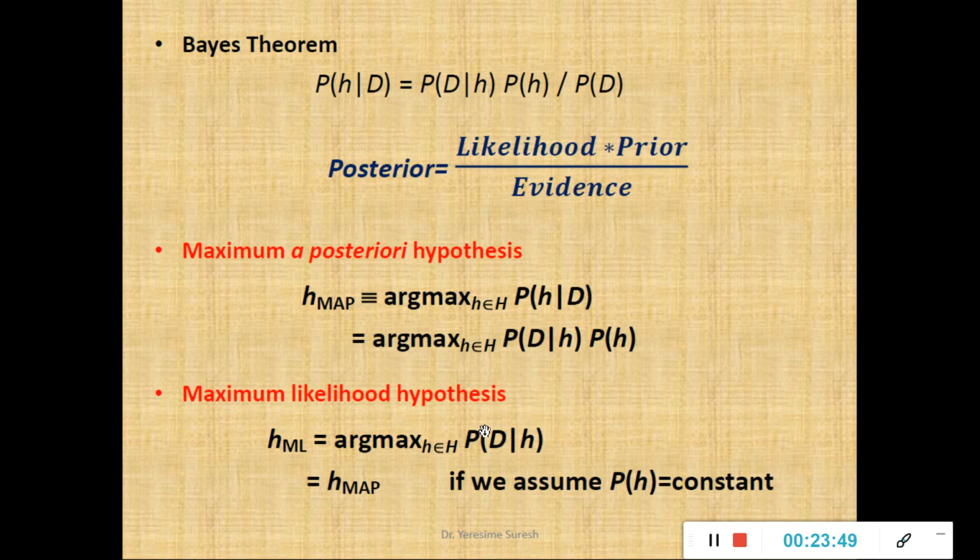H MAP will become equal to H ML if I assume that P of H is a constant. So please remember these formulas.